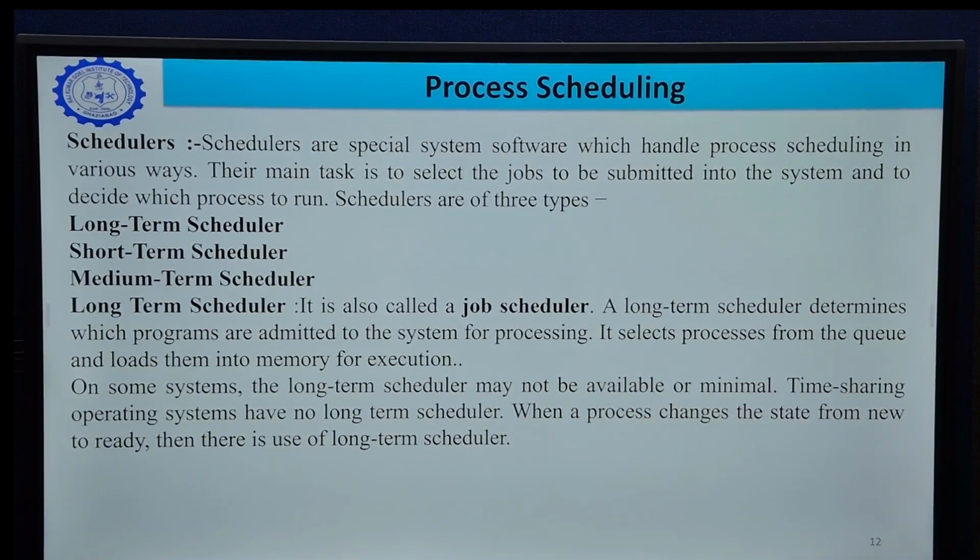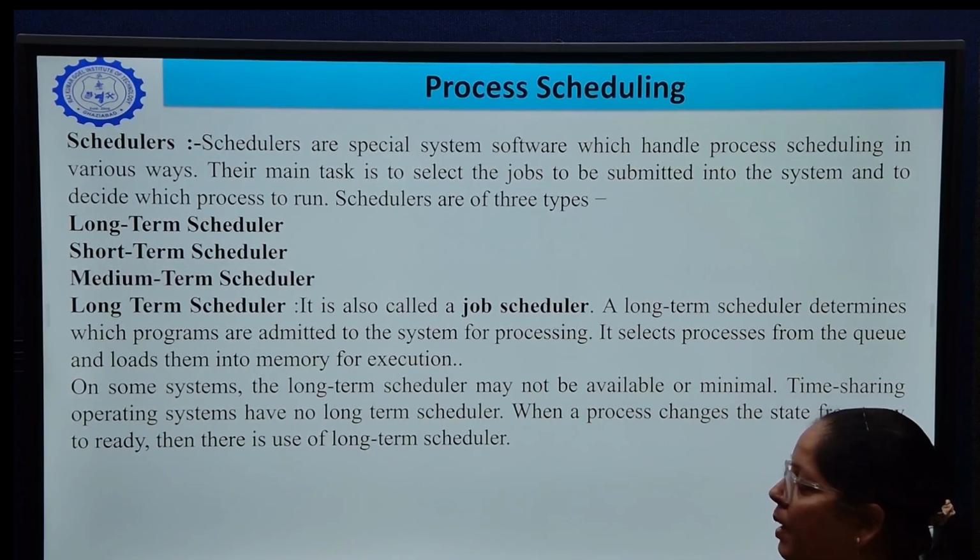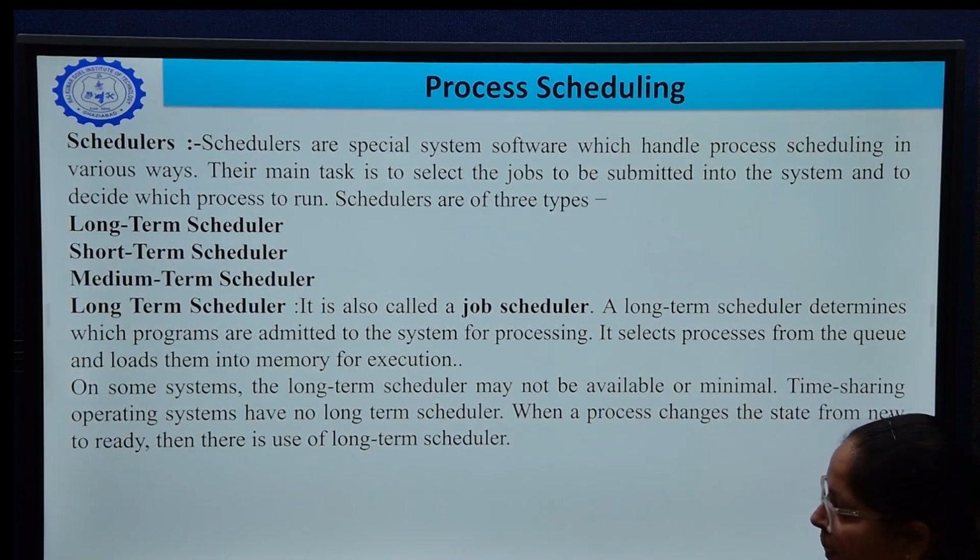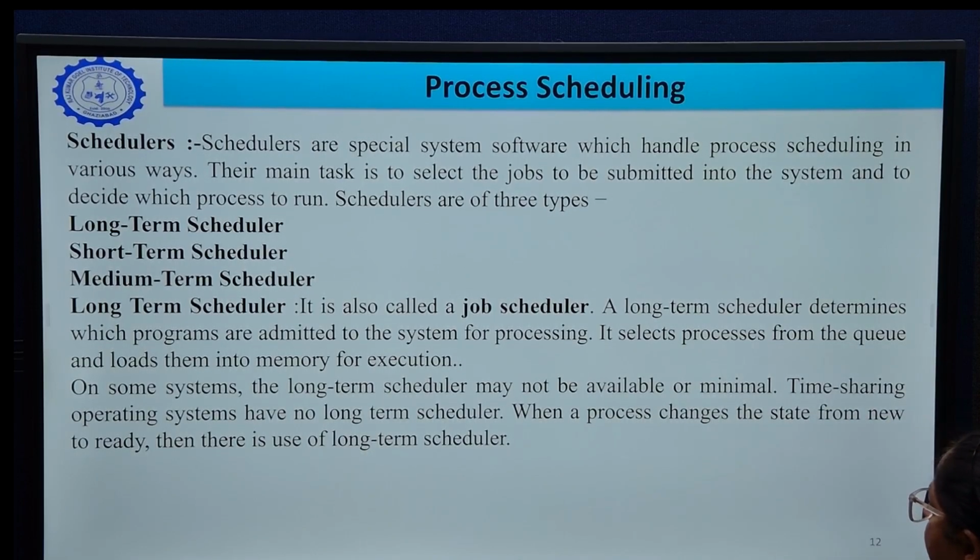A long-term scheduler is also called job scheduler. A long-term scheduler determines which programs are admitted to the system for processing. It selects processes from the queue and loads them into memory for execution. On some systems, the long-term scheduler may not be available, or it may be used minimally.